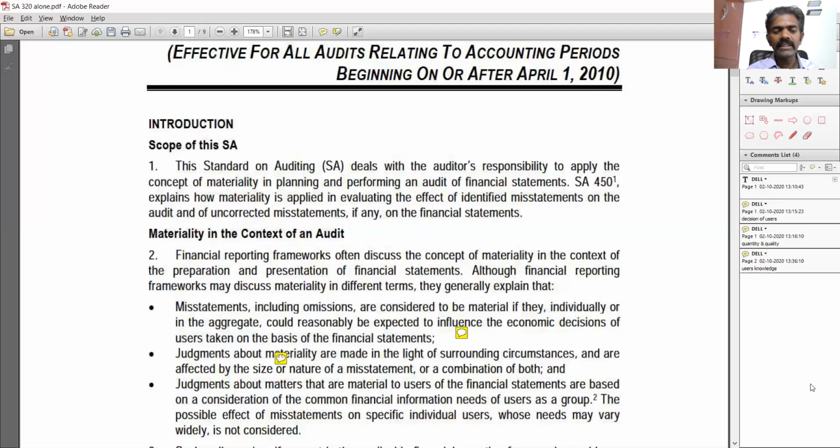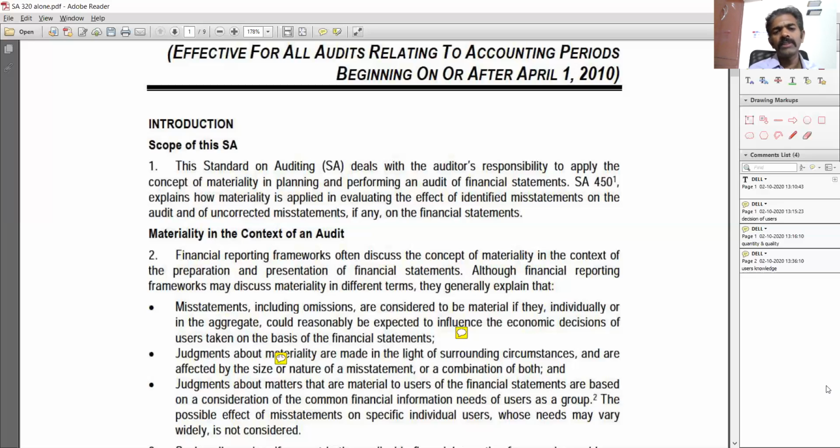As an auditor, it is a tricky thing because we might not know every user of that particular financial statement, but still we can discuss with the management and those charged with governance and understand who the users are. There will be a variety of users. Based on that, we need to form an opinion and form the materiality limits. Judgments about materiality are made in light of surrounding circumstances and are affected by the size or nature of the misstatement, or a combination of both.